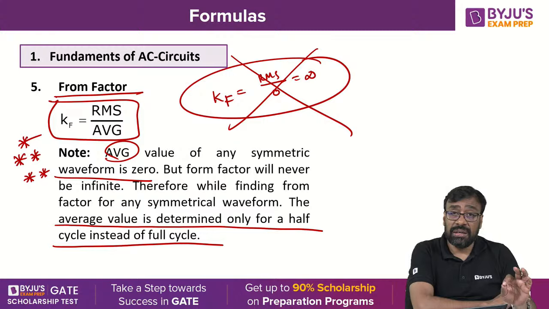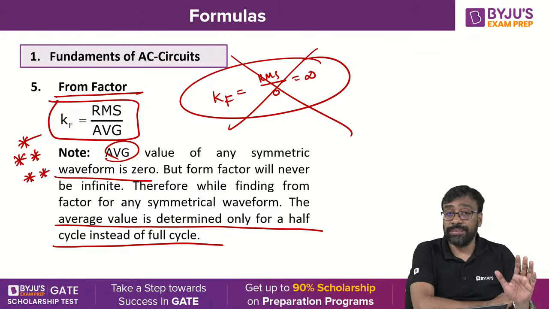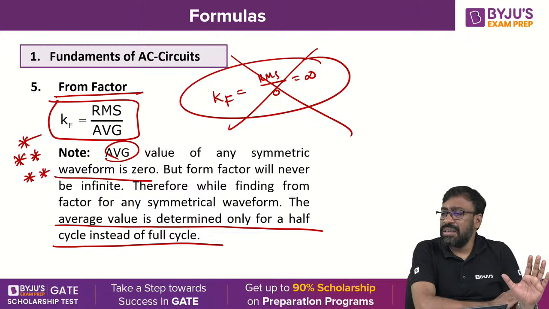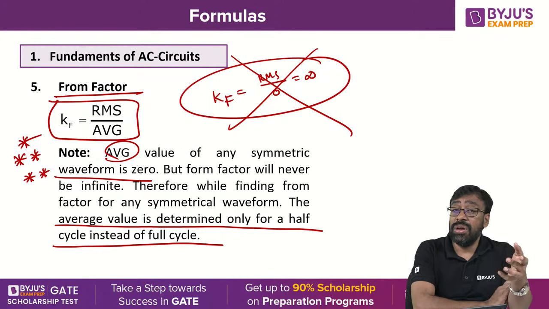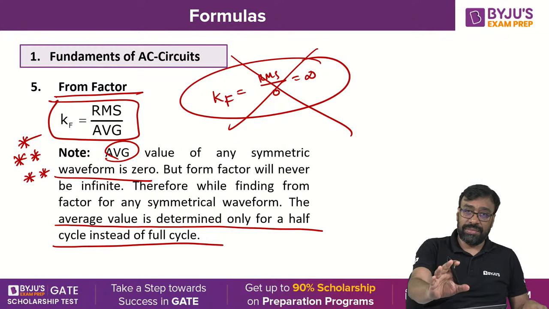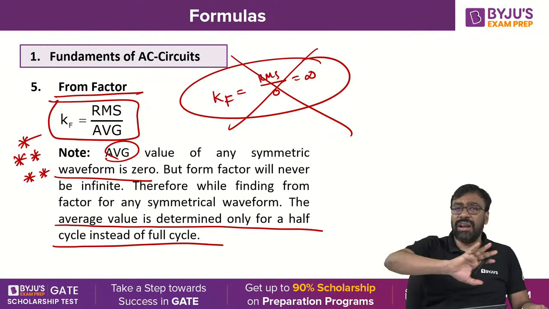Because for a full cycle, average value becomes 0, form factor becomes infinity, but form factor infinity is not a practical value. You understood, all of you? So the important conclusion is that for all symmetric waveforms, average value is 0, but form factor is not infinity. It's a finite value. For that, you need to find only for a half cycle, not for a full cycle. Is it clear, all of you?